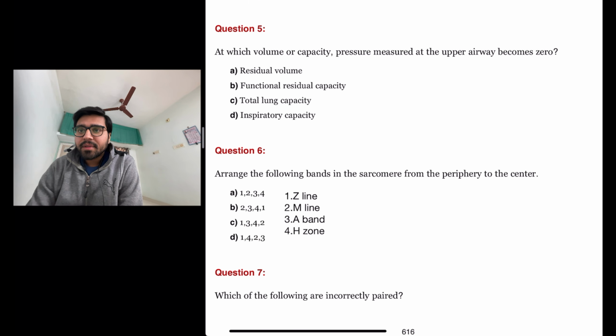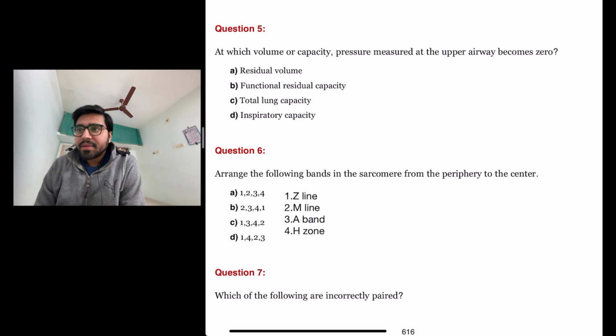The next question is, at which volume or capacity does the pressure measured at the upper airway become zero? Residual volume, functional residual capacity, total lung capacity, inspiratory capacity.